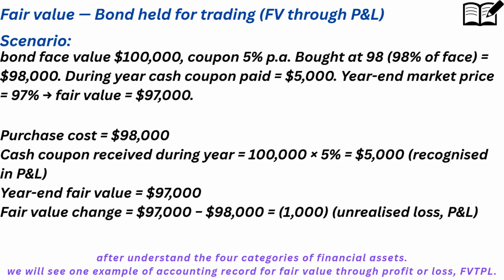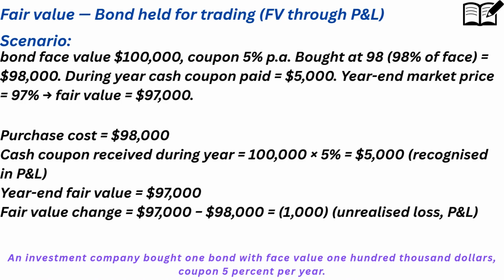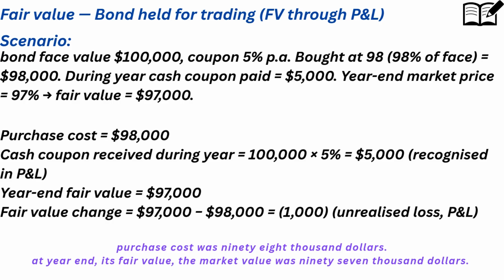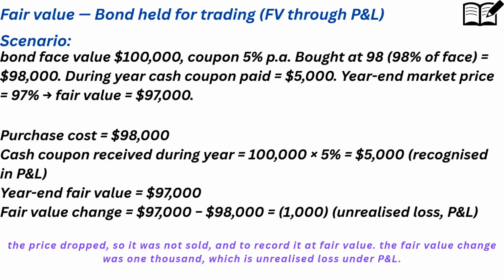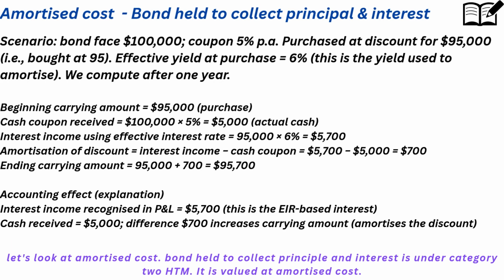After understanding the four categories of financial assets, we will see one example of accounting record for fair value through profit or loss, FVTPL. An investment company bought one bond with face value $100,000, coupon 5% per year. Purchase cost was $98,000. At year-end, its fair value, the market value, was $97,000. The price dropped, so it was not sold, and it is recorded at fair value. The fair value change was $1,000, which is an unrealized loss under P&L.